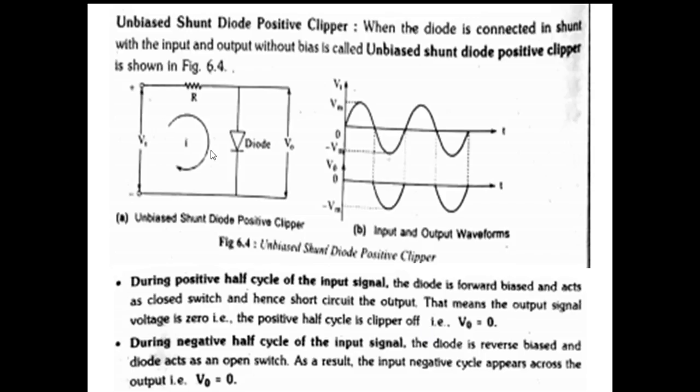Is it clear? During positive half cycle, the positive is connected to positive of the diode. Therefore, the diode becomes forward biased. When the diode is in forward bias, it acts like a closed switch. It will be short circuited. Therefore, the total current will flow through this short circuit connection, so no signal appears across the output. Means the output doesn't have any signal, the positive half cycle is clipped off.